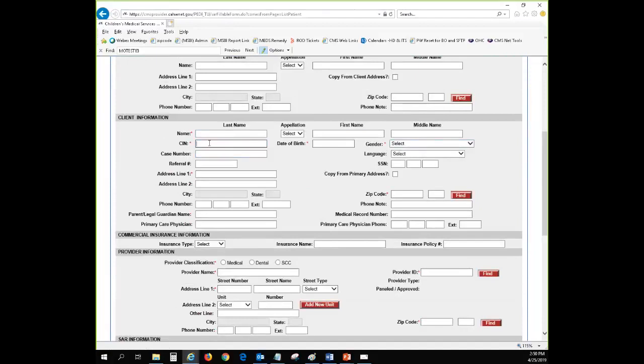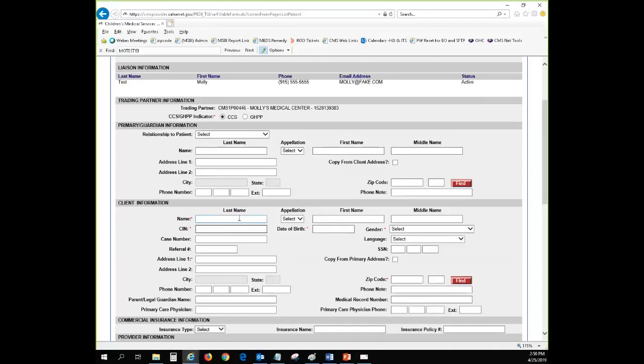because the system, what it does after you put in your request, it will check and make sure that, okay, this SIN number is found and it does match with the correct date of birth, and so it will link to the client in the CMS net. Okay, so if you don't know the SIN, just put 00 for the SIN and make sure you put the correct case number. As long as you have the correct case number and the date of birth, the system will